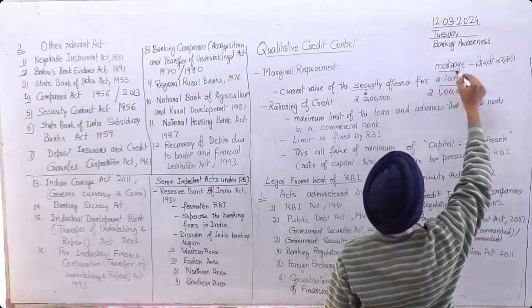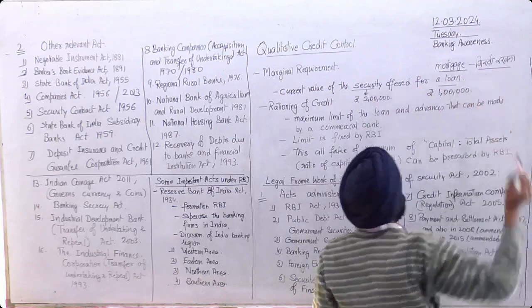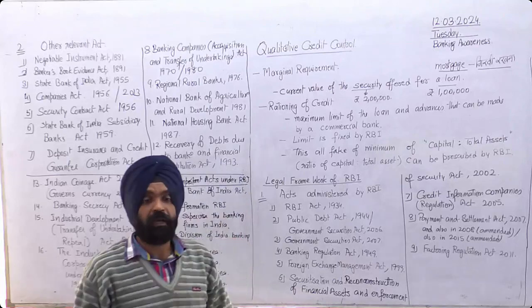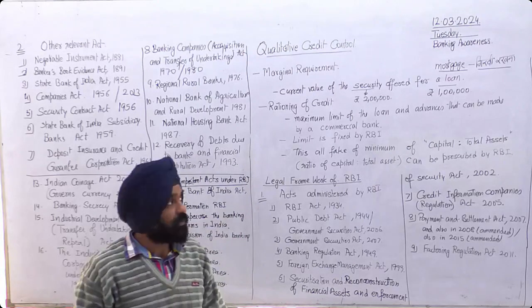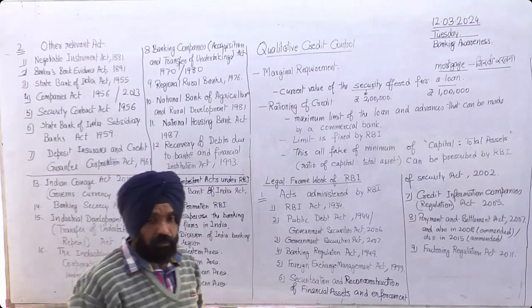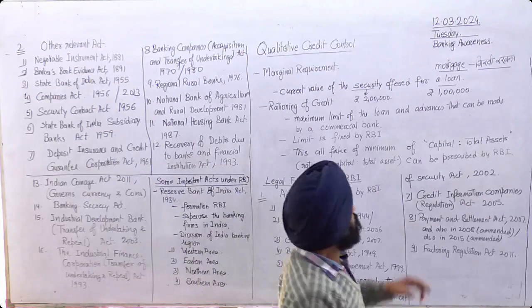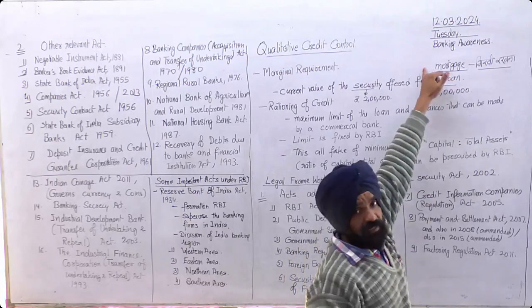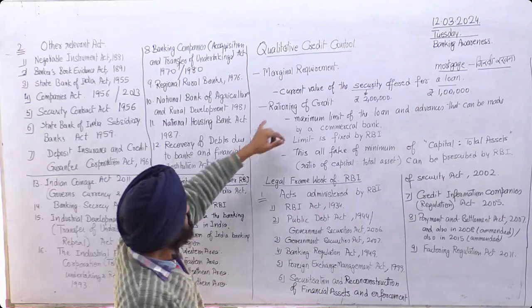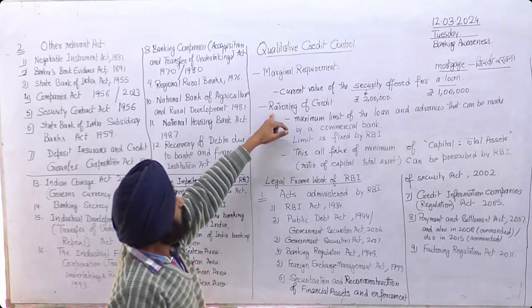Mortgage means गिरवी रखना, we keep some property, gold, or any FD, fixed deposit, etc. Even insurance, LIC life insurance, can be mortgaged to take a loan. Then the second is rationing of credit.